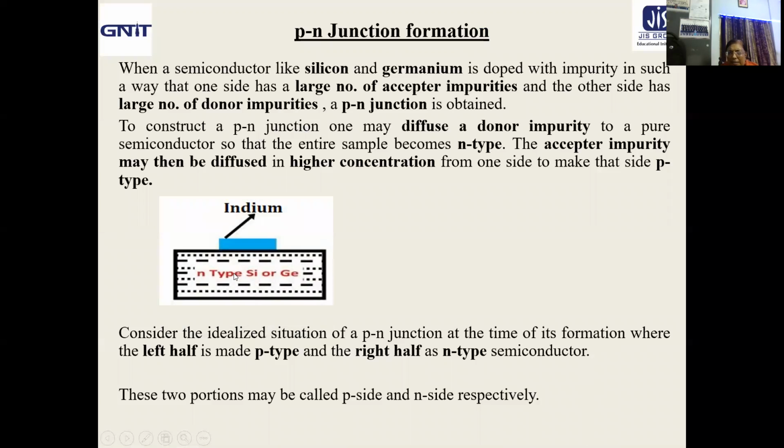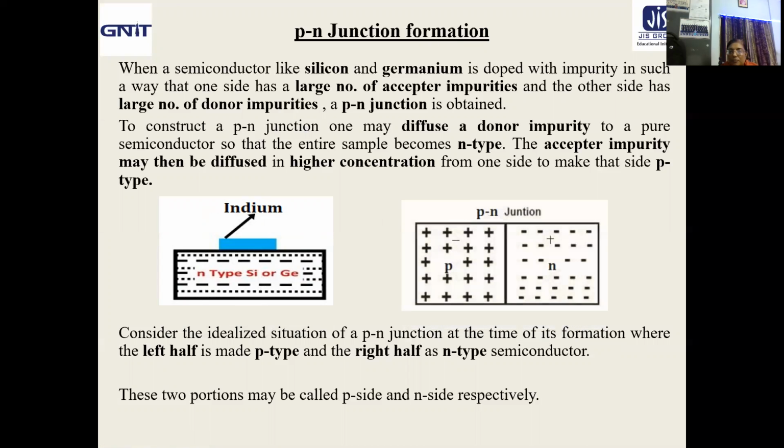That is, to construct the junction, you first take a pure intrinsic semiconductor, either silicon or germanium, then diffuse donor impurity to form n-type silicon or germanium, then diffuse the acceptor impurity from one side in higher concentration so that side is converted to p-type to give you the p-n junction.